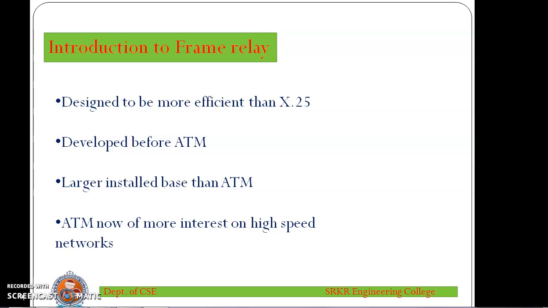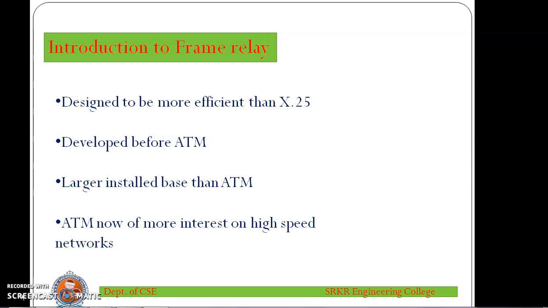Frame relay is designed to provide a more efficient transmission scheme than the X.25 network. Frame relay is a packet switched communication service from local area networks to backbone networks and wide area networks. It operates at two layers, the physical layer and the data link layer. It supports all standard physical layer protocols. It is mostly implemented at the data link layer.